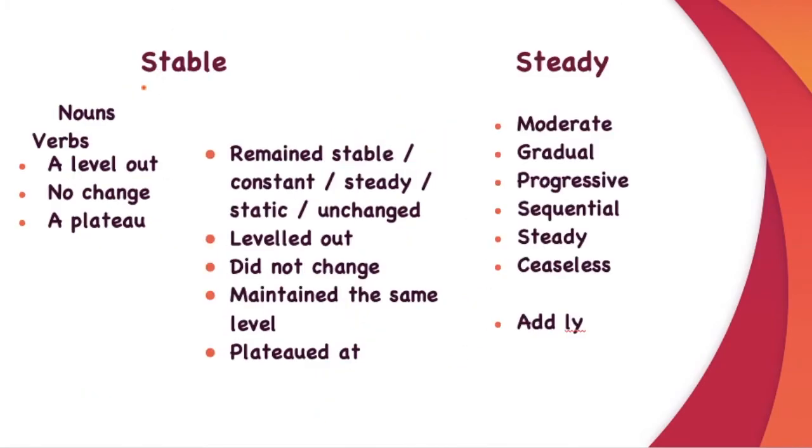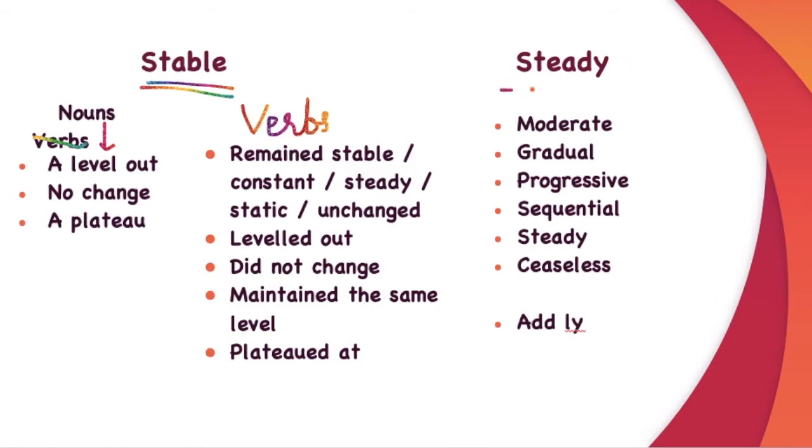If there is no change or if the change stabilized, what words are you going to use? So these are the nouns: a level out, no change, a plateau. Verbs are remain stable, remain constant, steady, static, unchanged, leveled out, did not change, maintained the same level, plateaued at.